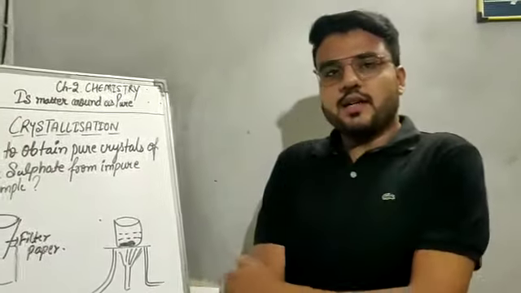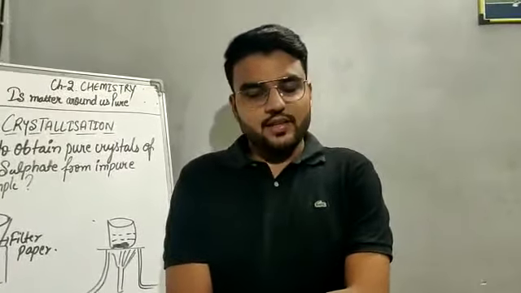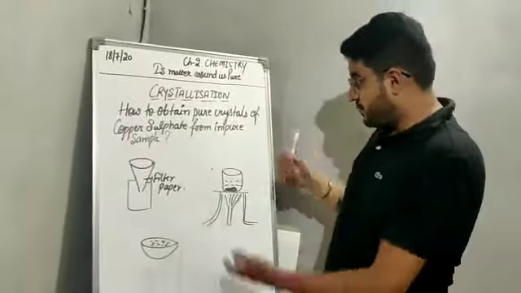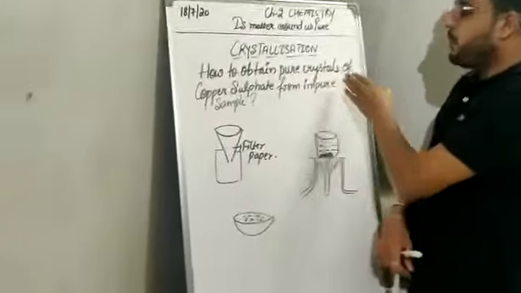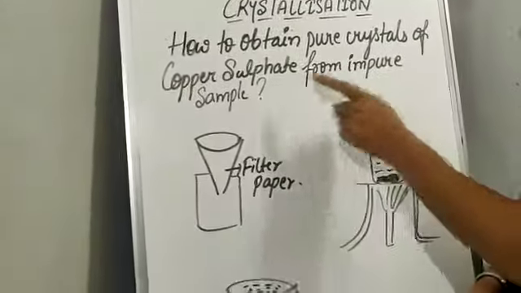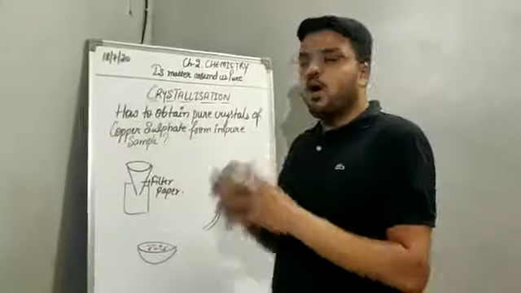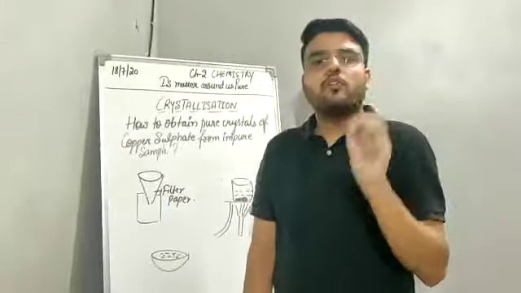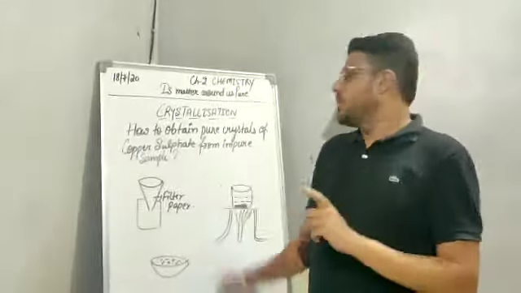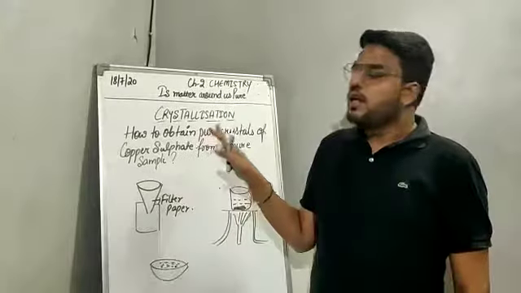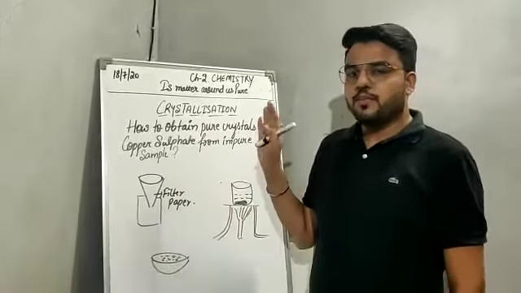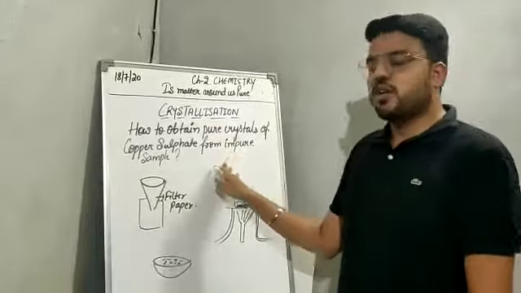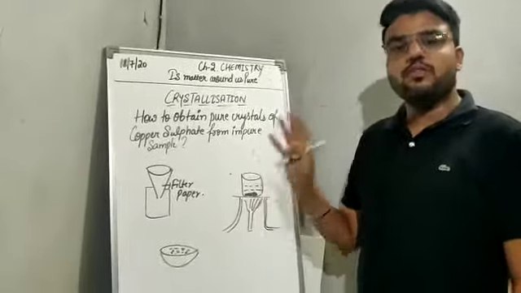Now let us understand the process of crystallization with an example. We will understand how we can obtain pure crystals of copper sulfate from an impure sample. Means how can we separate pure crystals of copper sulfate from its impure sample. So this separation we will do by the process of crystallization.